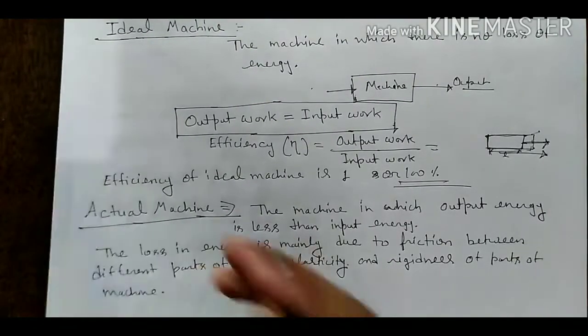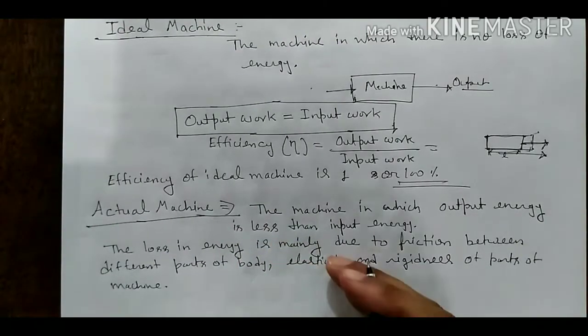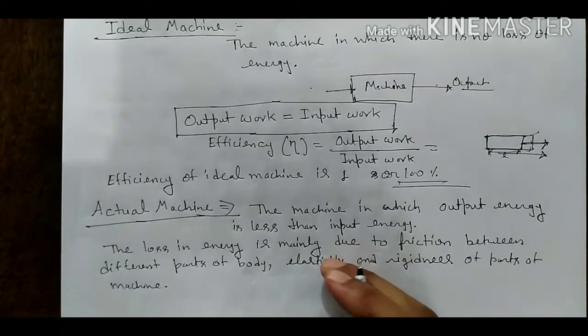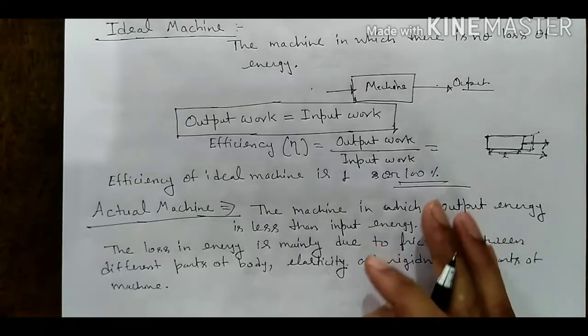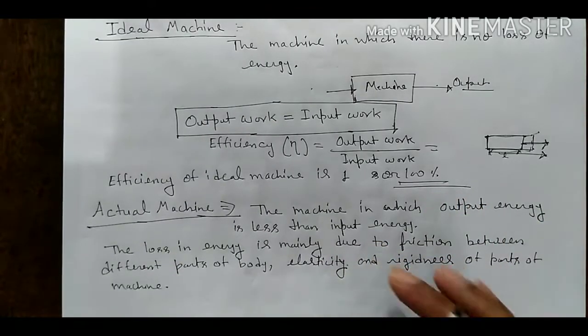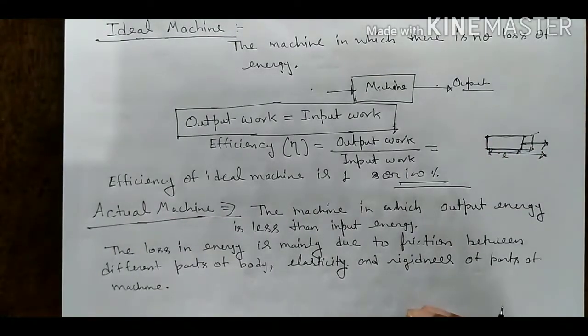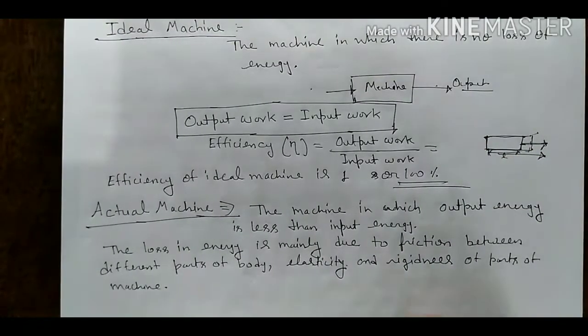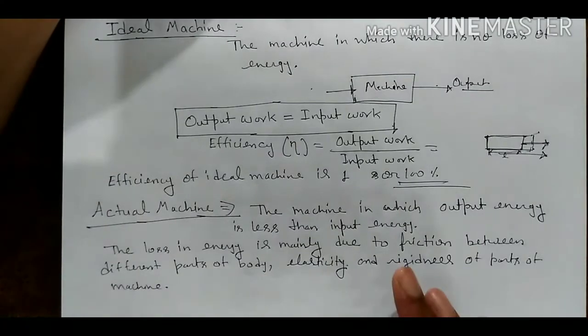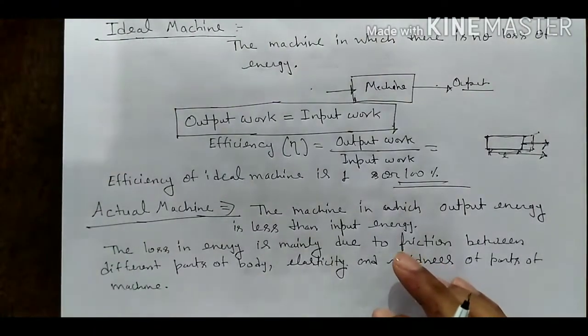Now we will study the relation between efficiency, mechanical advantage and velocity ratio. In the previous lecture we already discussed in detail what efficiency is. Efficiency means output energy upon input energy. Mechanical advantage means load upon effort. Velocity ratio means velocity of effort upon velocity of load, VE upon VL.